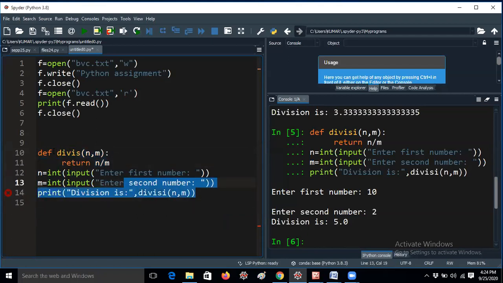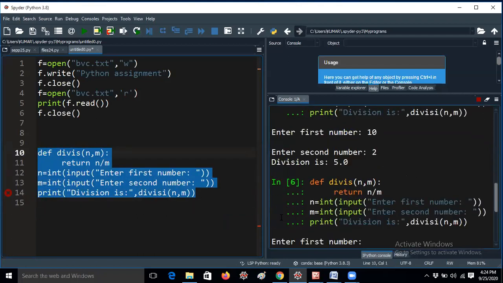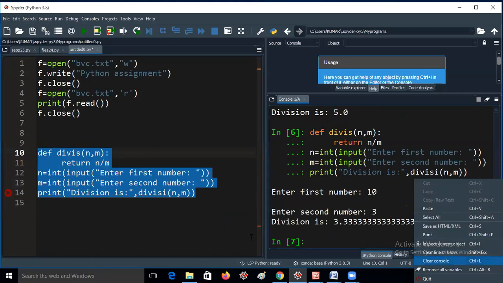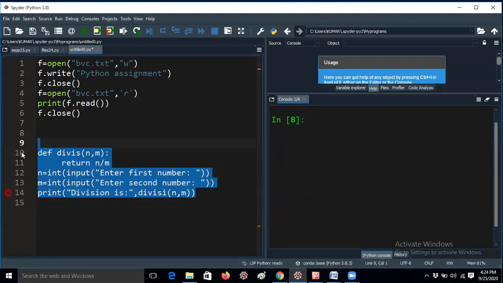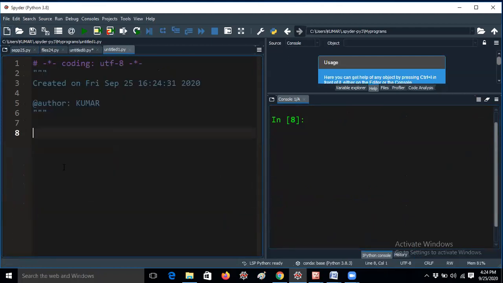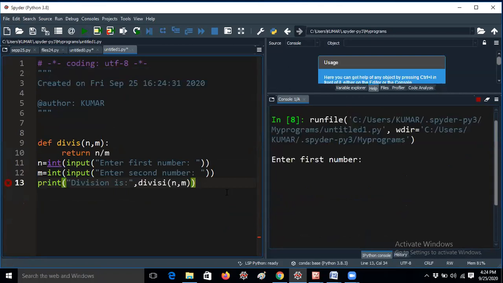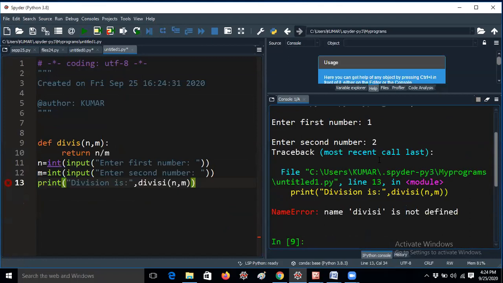That's the reason we have to declare a name. One minute, I will give. One minute, guys. I hope it will keep executing. Why is it still executing? One minute. Okay, now it is getting an error, right? The name divisa is not defined.